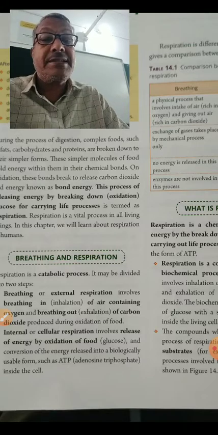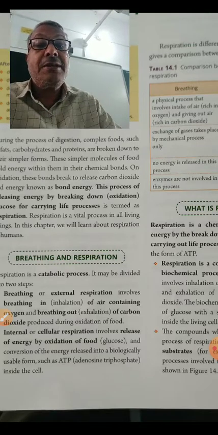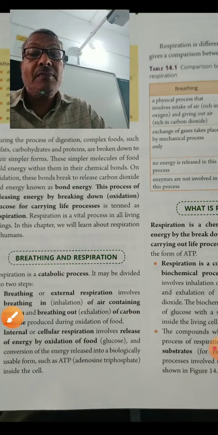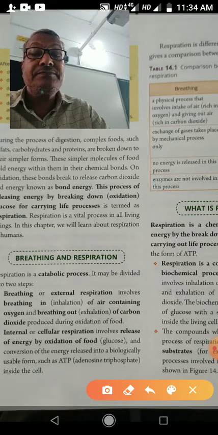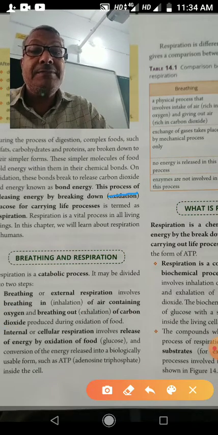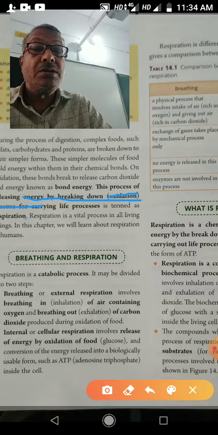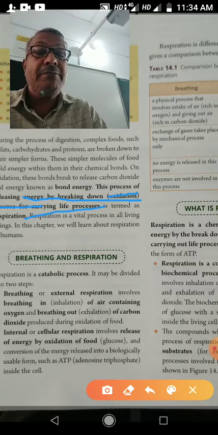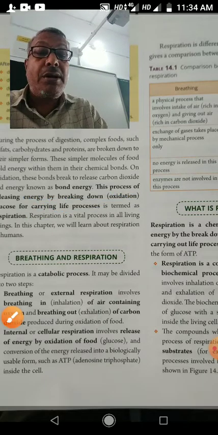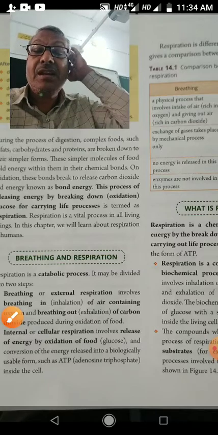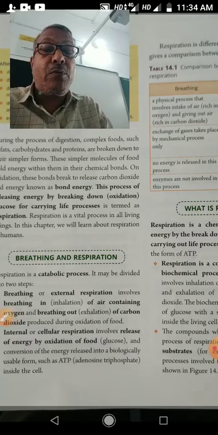So what is respiration? The process of releasing energy by breaking down of glucose to carry out life processes is called respiration. Respiration is a catabolic process.